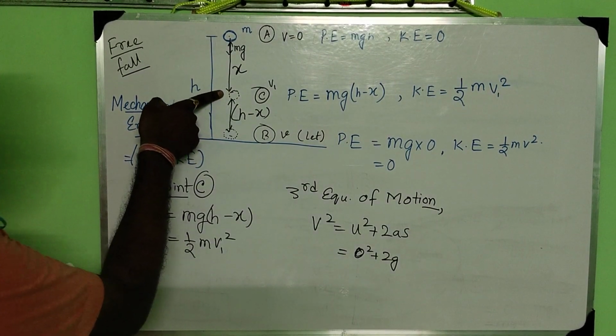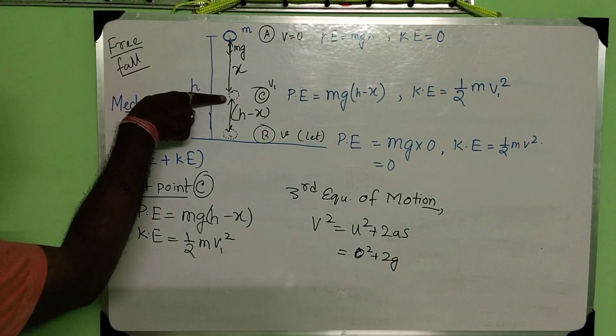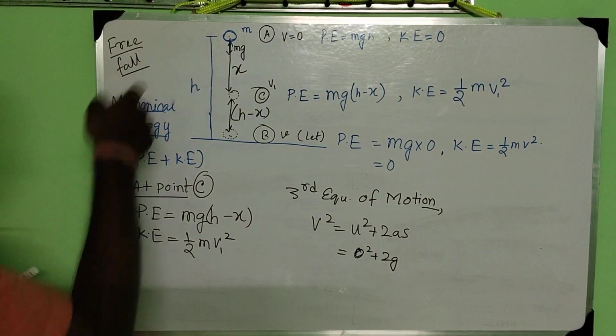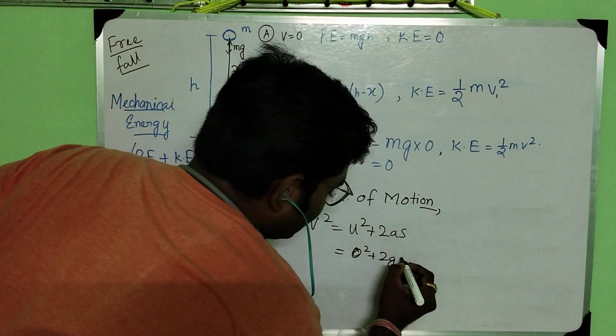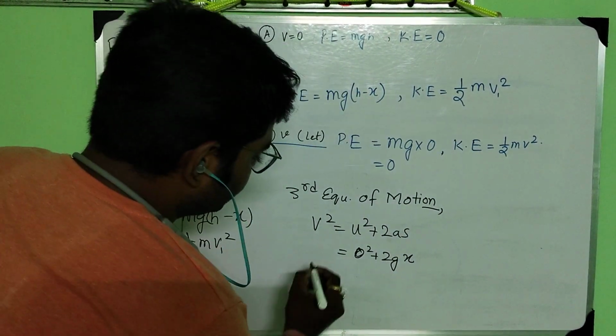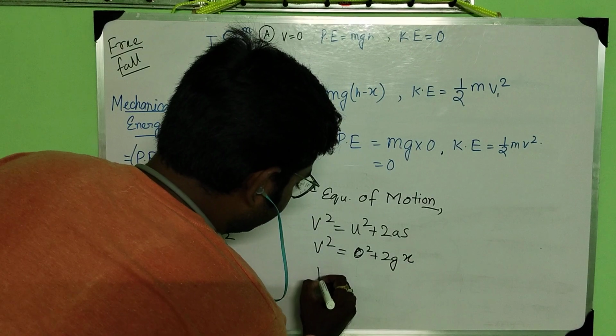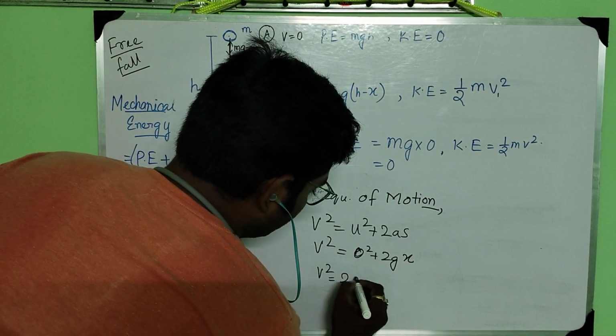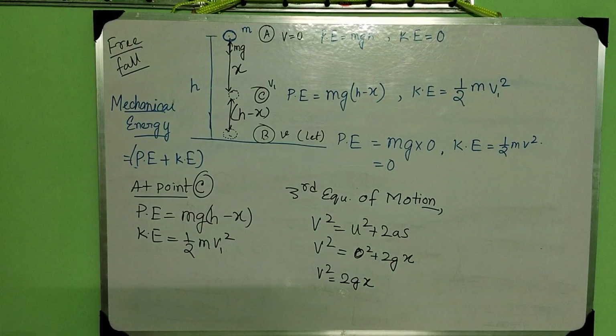How much displacement has the ball traversed? From A to C the distance is x, as I have considered. So I replace s with x, and v square I can write as 2gx.